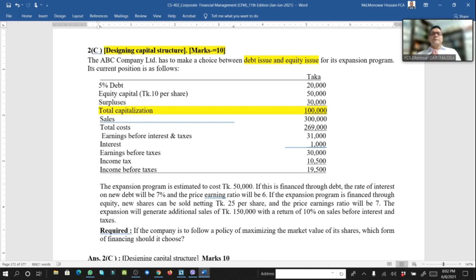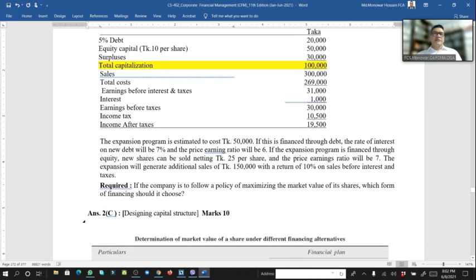Then income after tax, earning before tax minus tax, 19,500. This is the scenario, and there are a few additional scenarios here. The expansion program is estimated to cost 50,000.